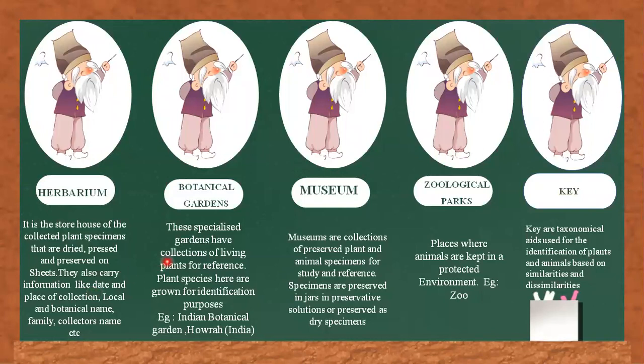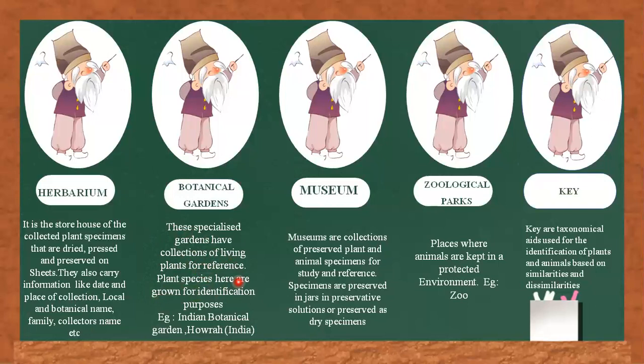Second one is the botanical gardens. We all are aware of botanical gardens. You may have visited some of the botanical gardens in your lifetime. So botanical gardens are specialized gardens having collections of living plants for their reference.